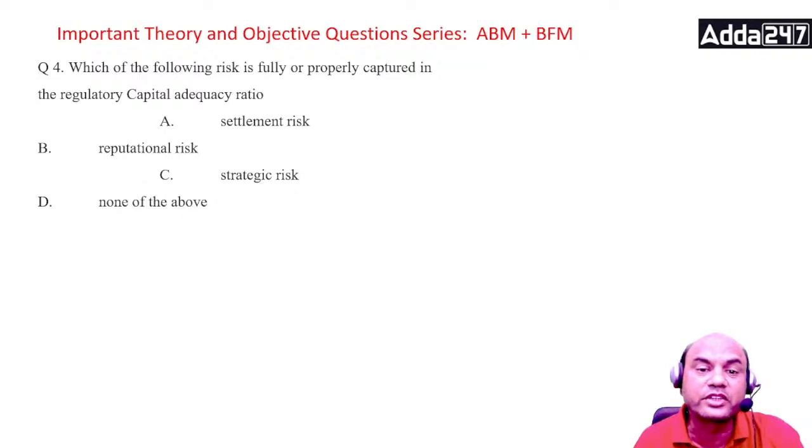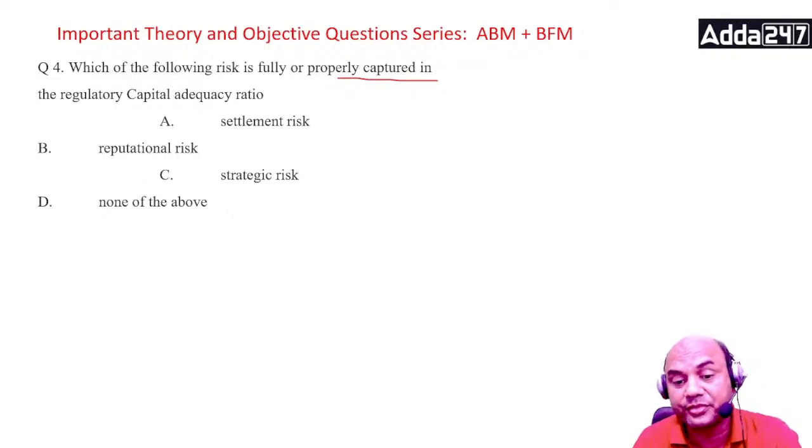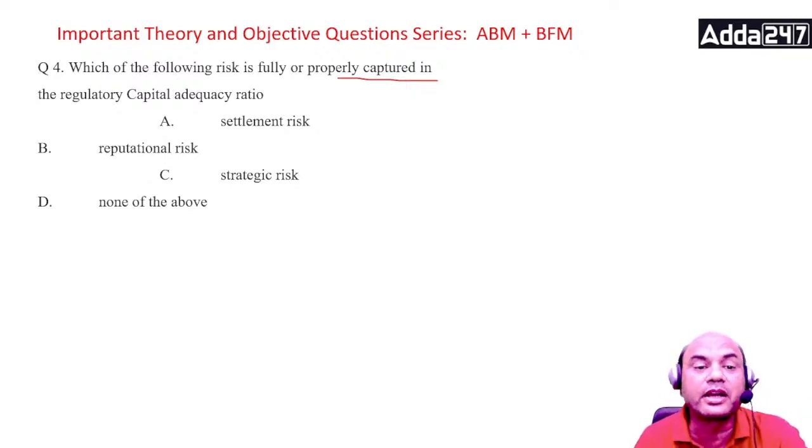Which of the following risks is fully or properly captured in the CRAR? Earlier not captured, now which is captured? Settlement risk, reputational risk, strategic risk, and none of the above. Think of it. Out of these options only, settlement risk is not captured over here. Settlement risk means one party performs, the other party doesn't perform. Basic logic. Due to many issues, time zone difference, country issues, anything.